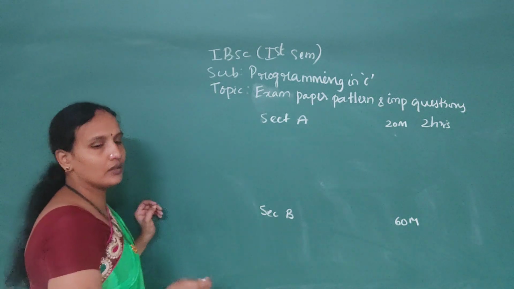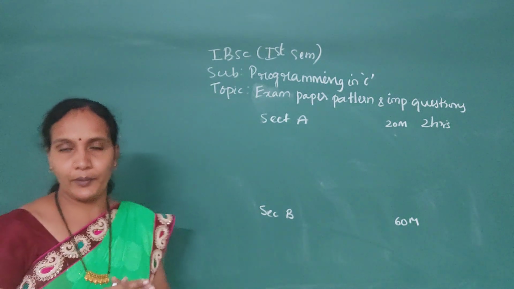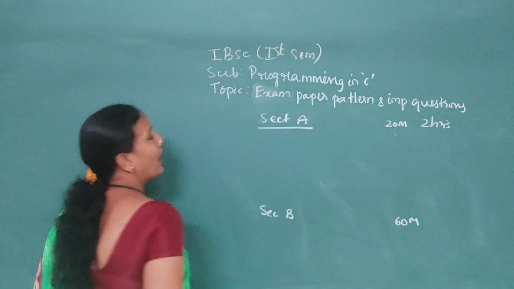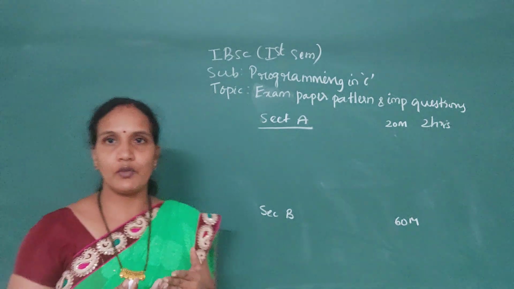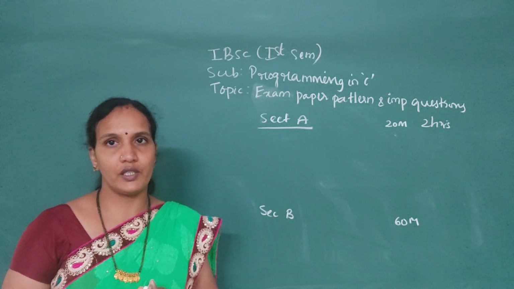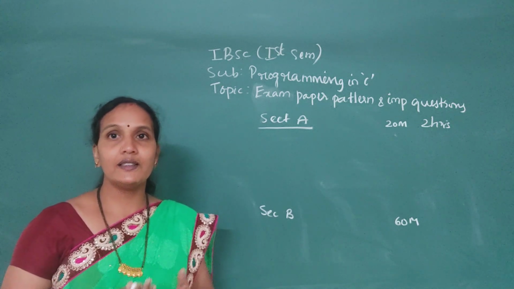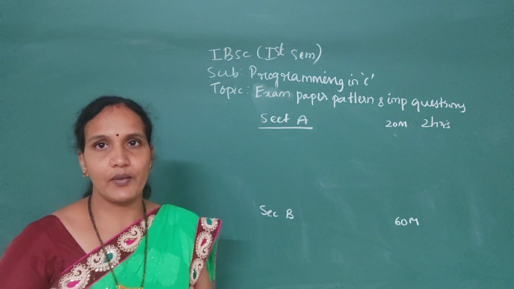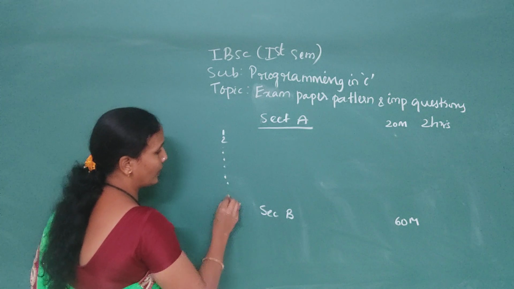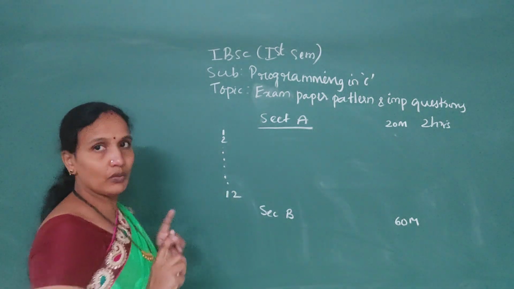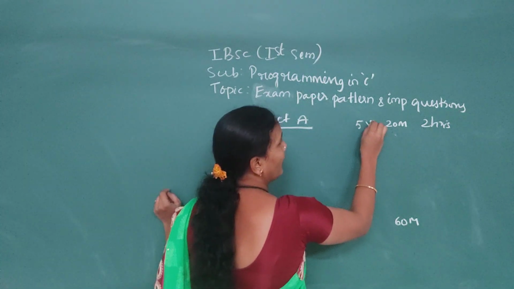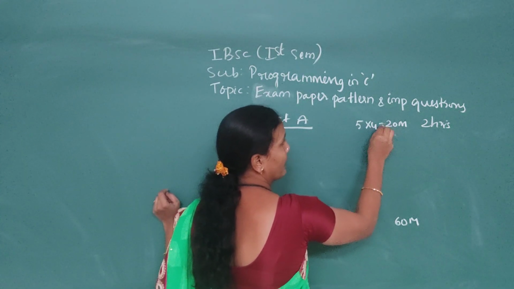In section A, the old pattern was only 8 questions, out of which you were supposed to write 5. But in this new pattern, they have increased the choice. They will give questions 1 to 12, and out of these 12 you need to write only 5 questions, each question 4 marks.